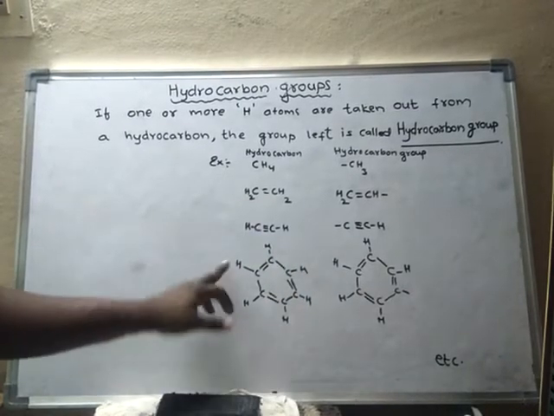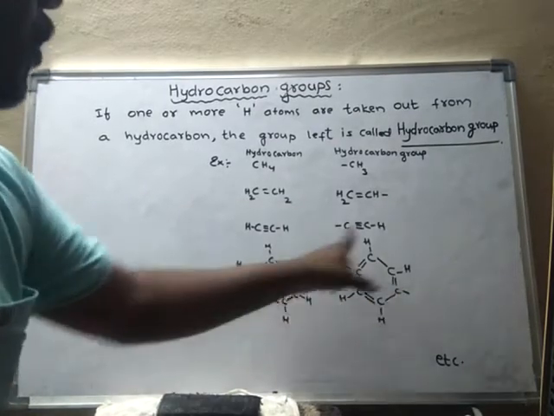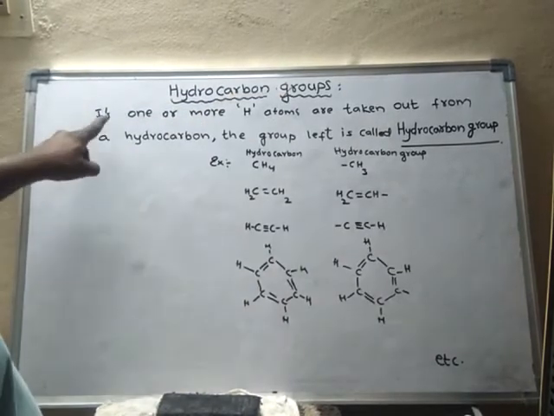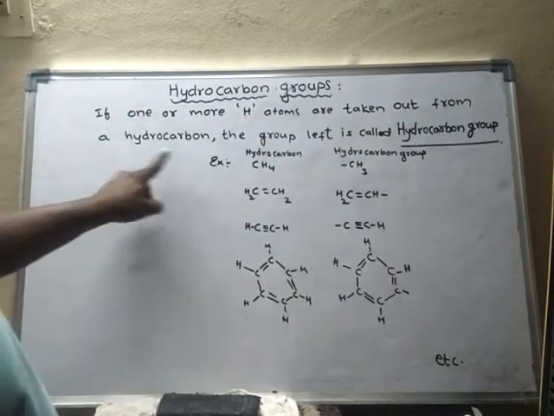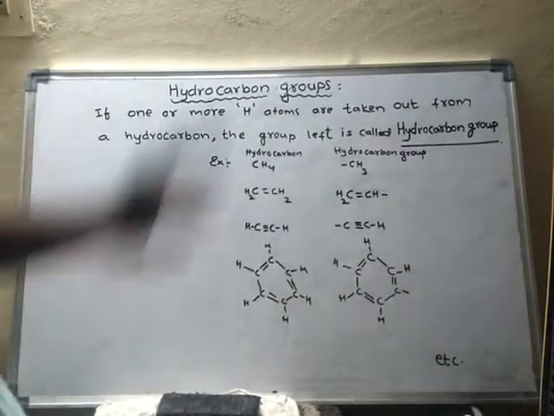You may remove any hydrogen, and the leftover group is said to be a hydrocarbon group. So if one or more hydrogen atoms are taken out from a hydrocarbon, the group left is called a hydrocarbon group.